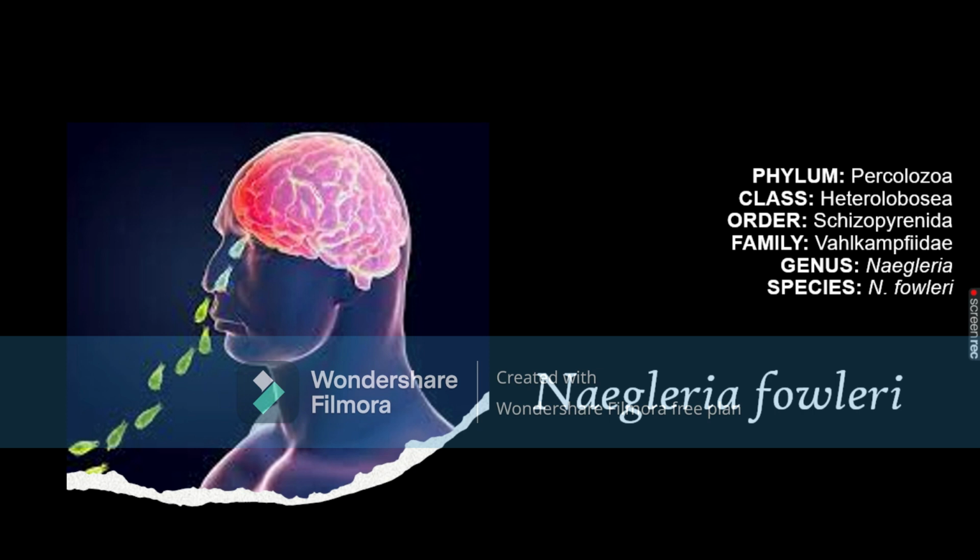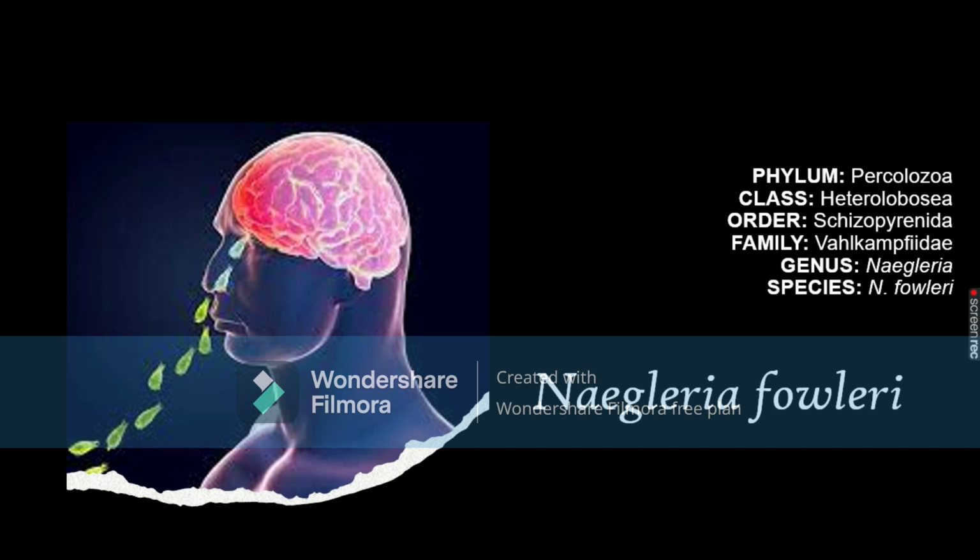Naegleria fowleri belongs to the phylum Percolozoa, and Percolozoa is a group of colorless protozoa that can be found in aquatic and terrestrial environments. It belongs to the class Heterolobosea. Heterolobosea are the subgroups that come under Percolozoa, and they are primarily found in soil, fresh waters, and occasionally in the marine waters. It belongs to the order Schizopyrenida, family Vahlkampfiidae, genus Naegleria, and the species is Naegleria fowleri.